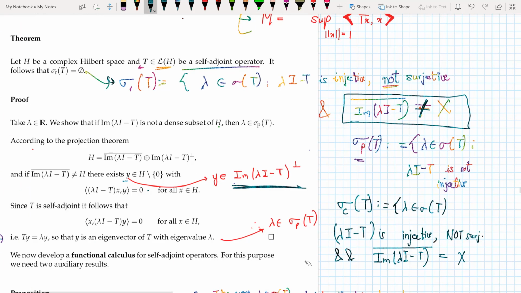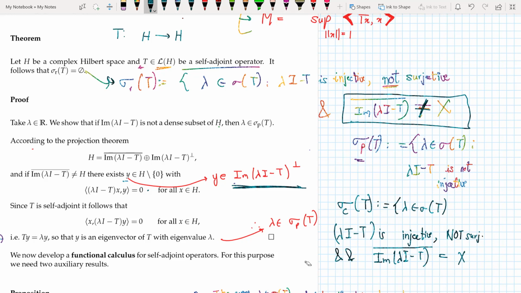Let H be a complex Hilbert space and T be a bounded linear operator from H to H, and T is self-adjoint. Now it follows that the residual spectrum of T is null. What do I mean by the residual spectrum of T?